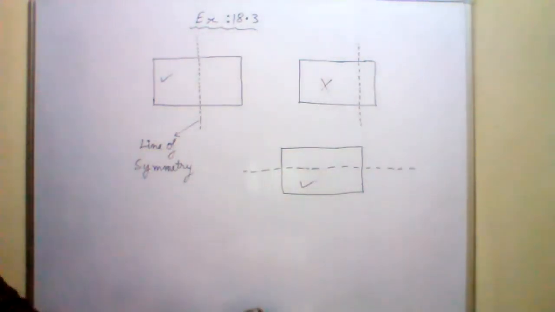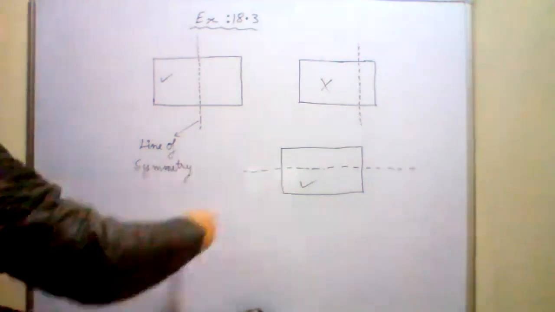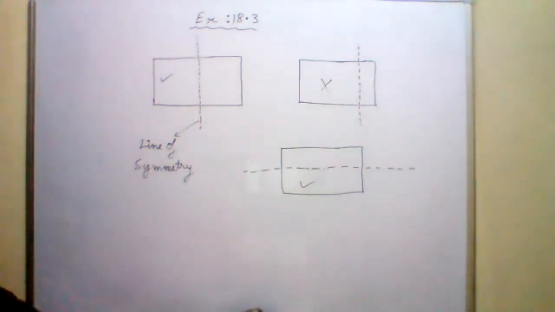The lower portion is the mirror image of the upper portion. So this is also a line of symmetry. Have you all understood the concept of line of symmetry? Yes, sir.